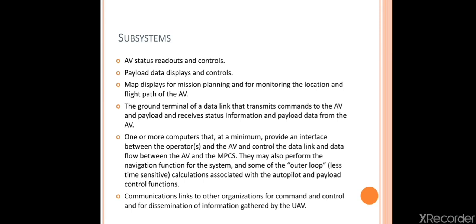Next, map displays for mission planning and for monitoring the location and flight path of the air vehicle. For example, if I give a mission, we are using one UAV from our college to our Majestic. This is our mission plan. So from college to Majestic, it follows one flight path.